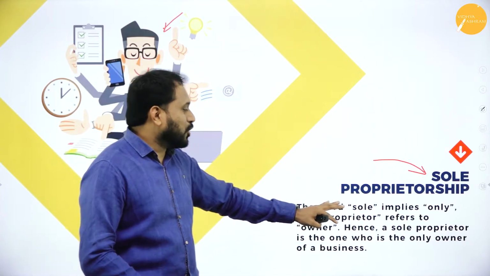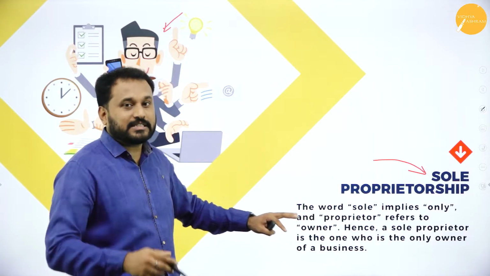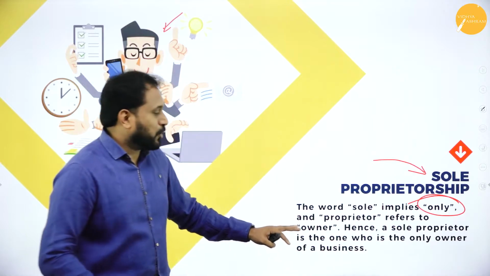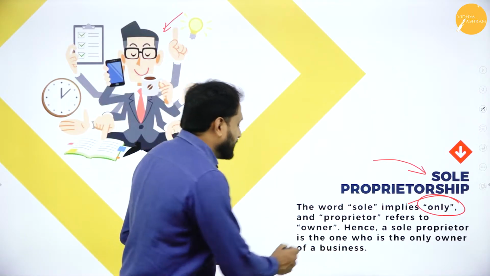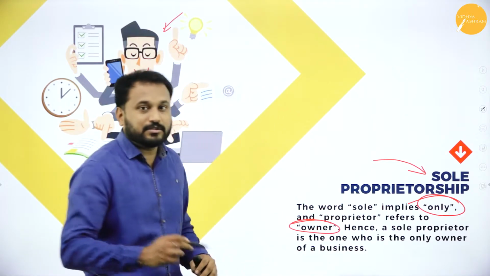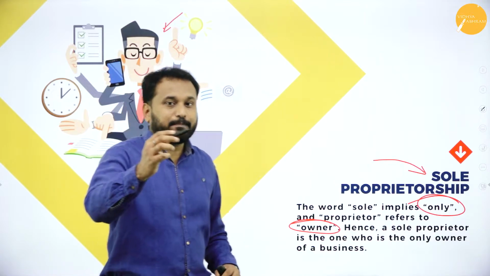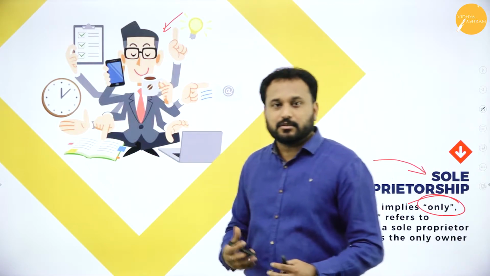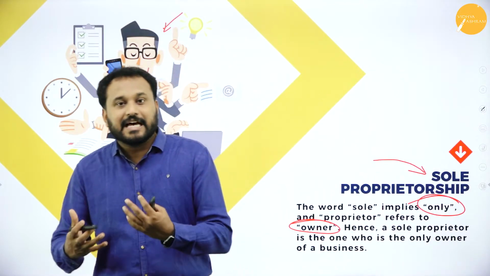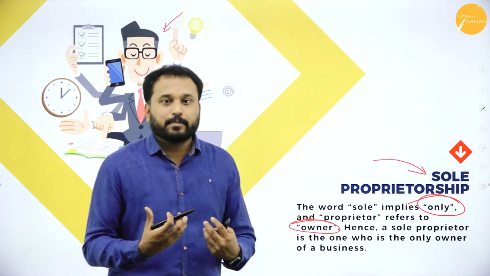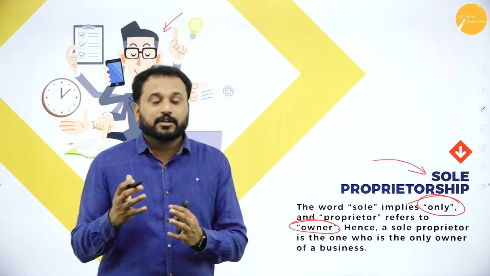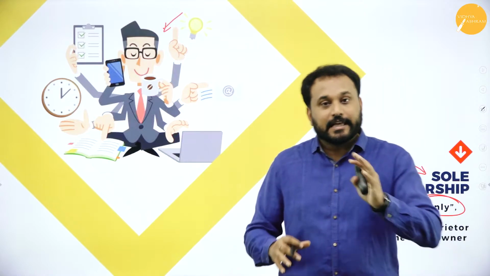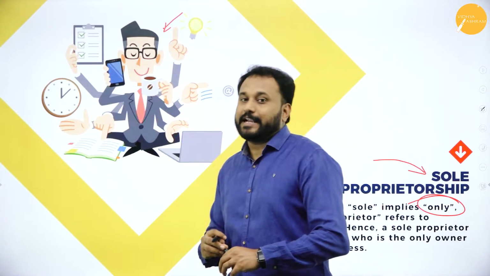The word sole implies only, and proprietor refers to owner, that is, he is the only owner who starts his business. Supposing I start my business and my parents also want to join, and then we start together. Am I called a sole proprietor? No, my parents are also included. Whenever I start a business, only my name should be there. That we call sole proprietorship.